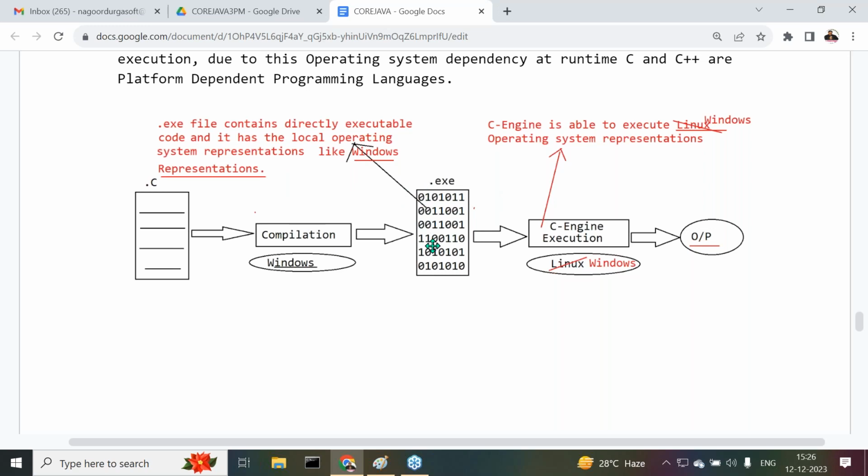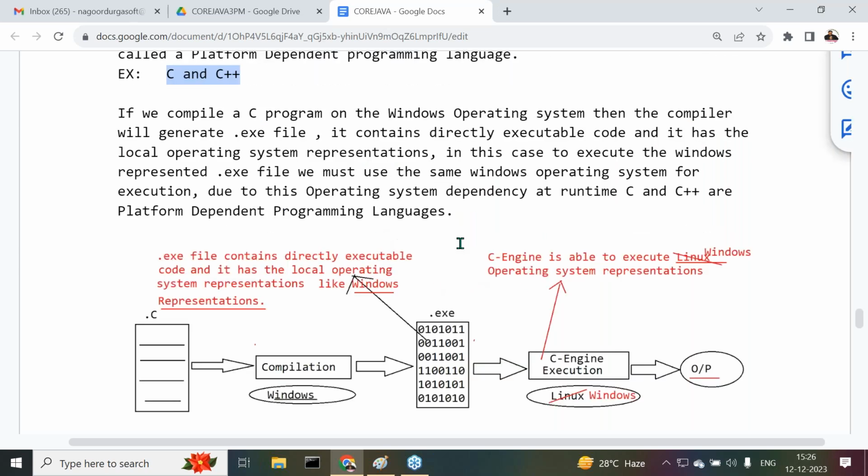That Windows represented .exe file will be executed under Windows operating system only, not on other operating systems. So it is mandatory to provide the same Windows operating system for the execution of the .exe file. So the dependency is available. Because of this dependency, we can conclude that C and C++ are platform dependent programming languages.